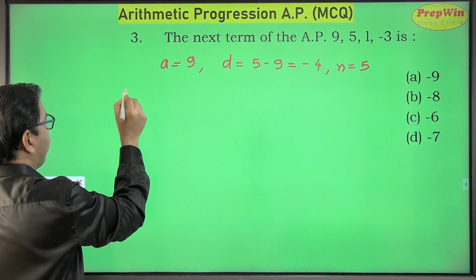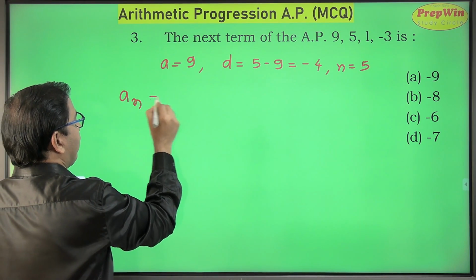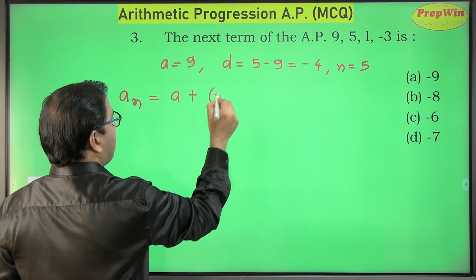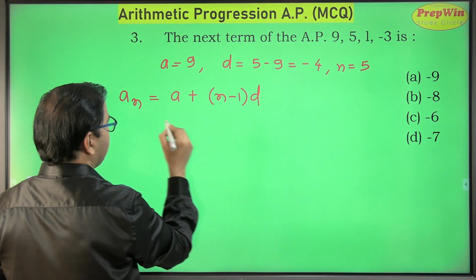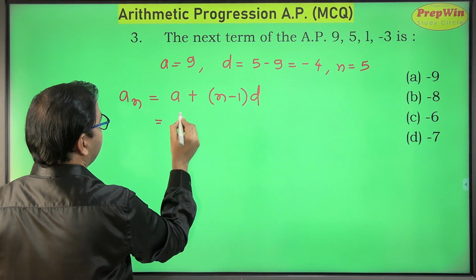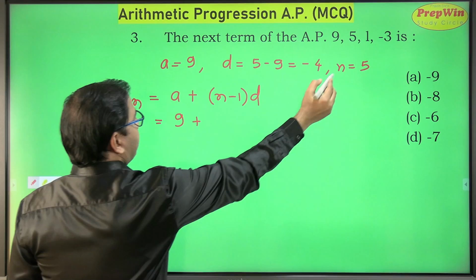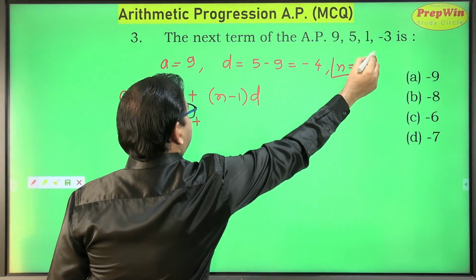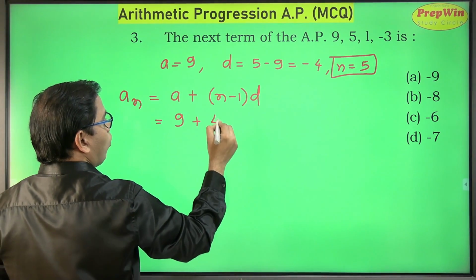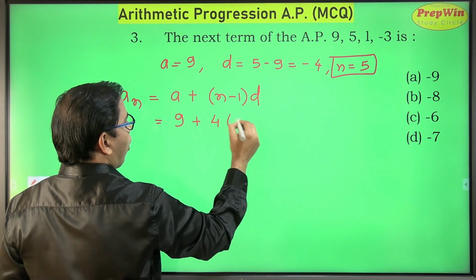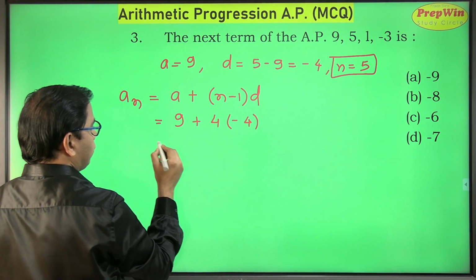So I write my formula here, that is an is equal to a plus n minus 1 into d. A is 9, the first term, plus n minus 1. The value of n is 5. So n minus 1 will be 4 into the common difference, that is minus 4.